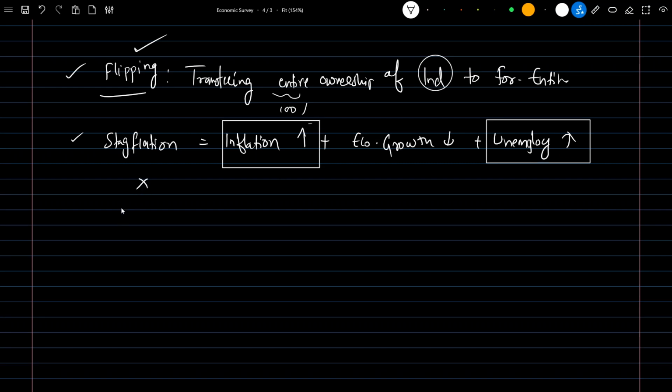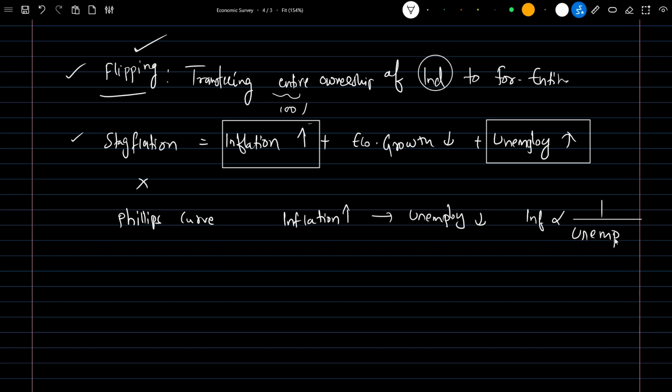Basically this is against the standard curve which we study, the Phillips curve. What does the Phillips curve say? Whenever there is an increase in inflation, unemployment will decrease. It means there is an inverse relationship: inflation is inversely proportional to unemployment. This is what the Phillips curve said. But in a situation of stagflation, this Phillips curve will be proven false.